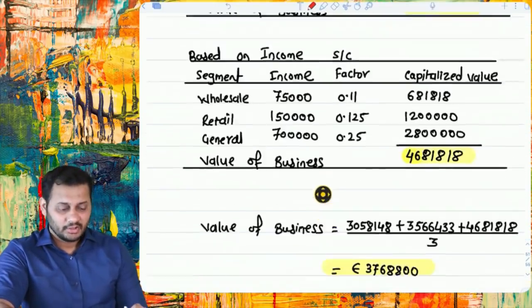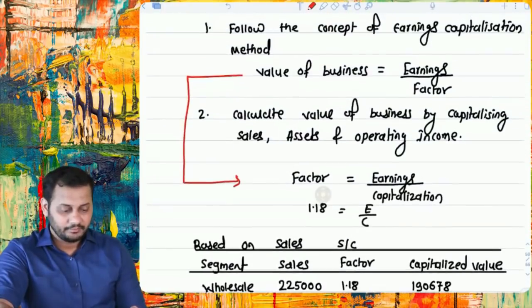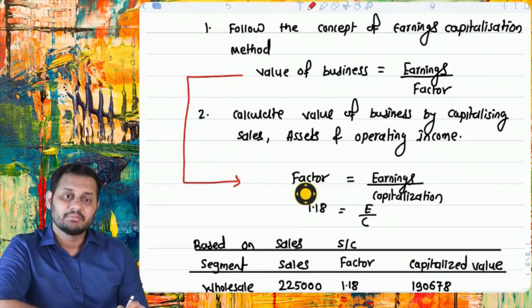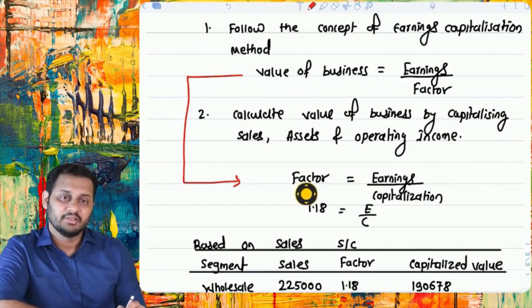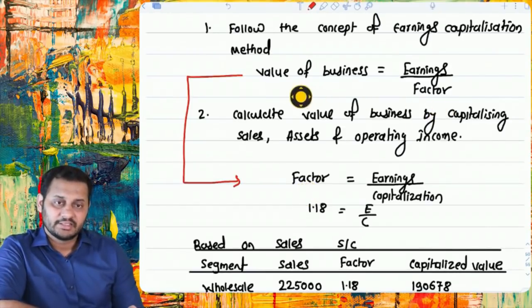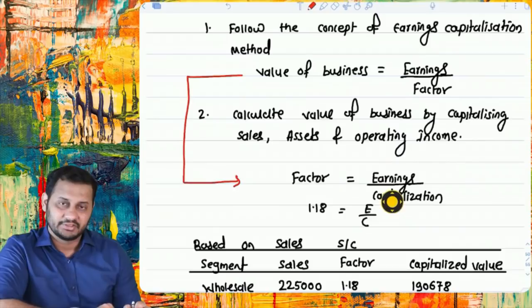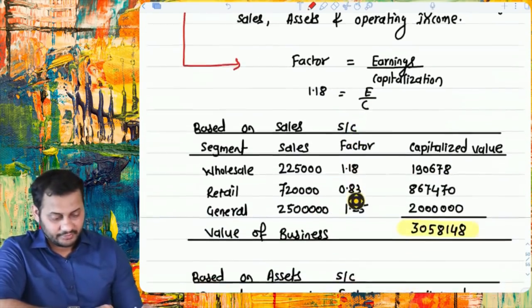Simple. Now sometimes what will happen, they will give you a factor in a reverse manner. In this formula, see, factor on that side, value of the business on this side. So what they will give you in the question is earnings divided by capitalization. If they give you earnings divided by capitalization, then this will become the formula. So they may trick you sometimes.